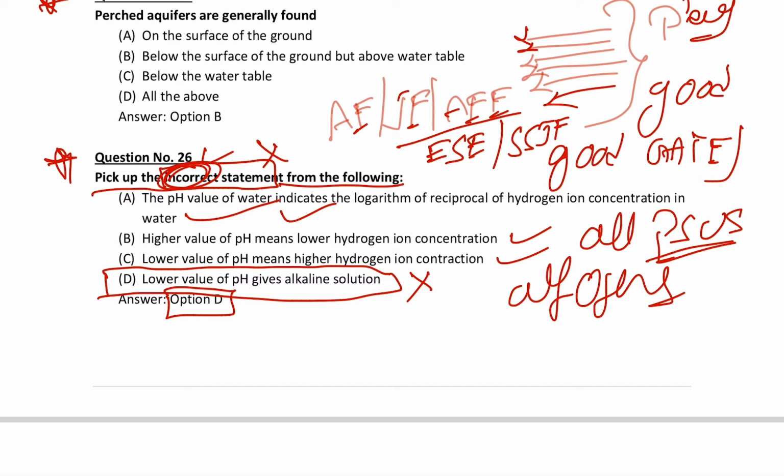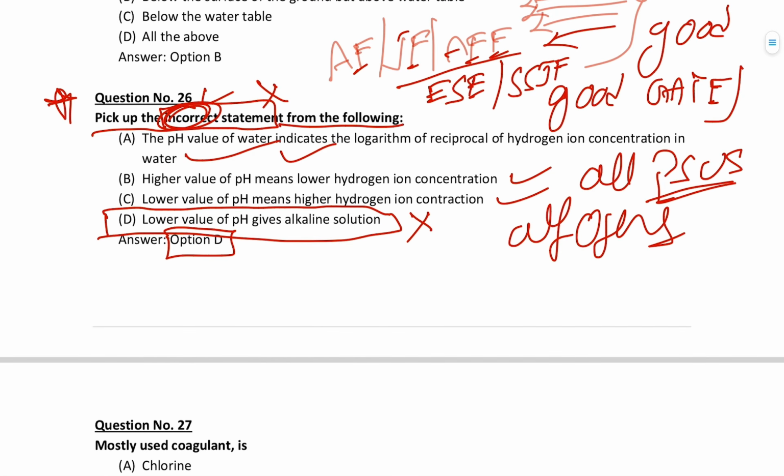But a lower value of pH does not give alkaline solutions. Always remember, it won't give alkaline solutions. So the correct answer for 26 is D. It's an incorrect statement, and that's why he asked for the incorrect statement, so D is the answer, right?